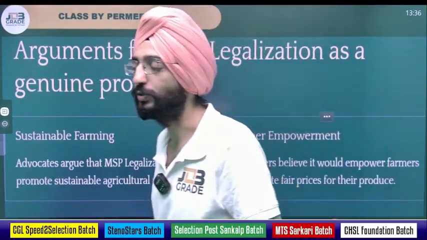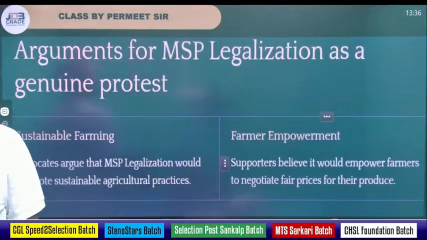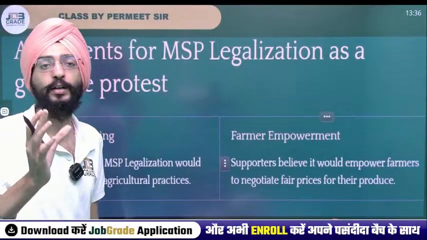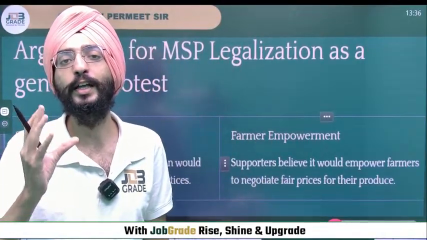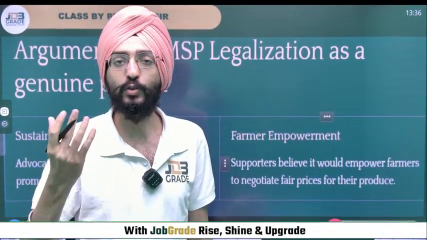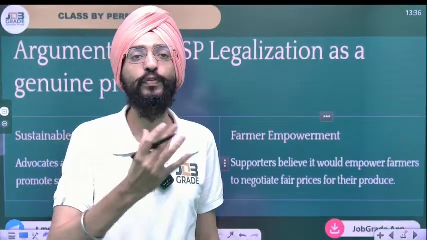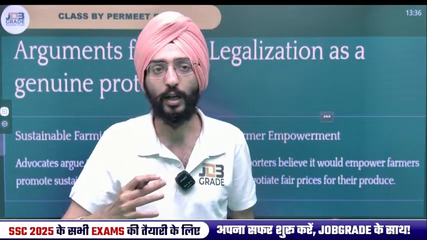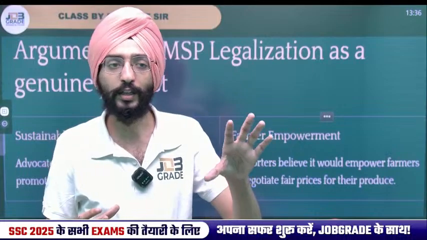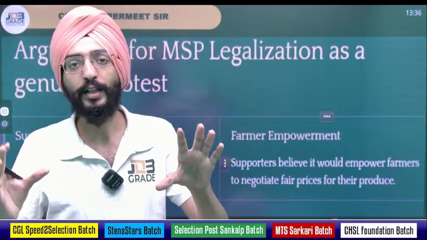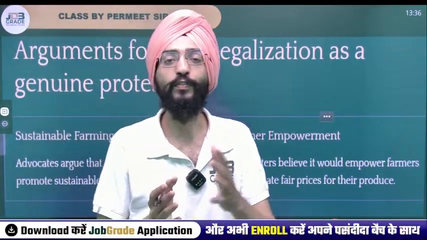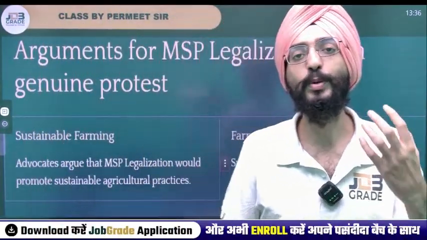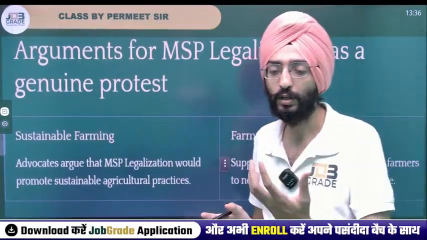As I taught you, sir, MSP is officially on the ground offered on wheat and rice. What about other crops? Other crops will not be grown because the farmer is not getting an incentive to grow them. He's getting an incentive to grow wheat and rice because he's getting MSP for that. If other crops are not grown, there will be a shortage of other crops in the market. That will lead to inflation, especially for the common man.